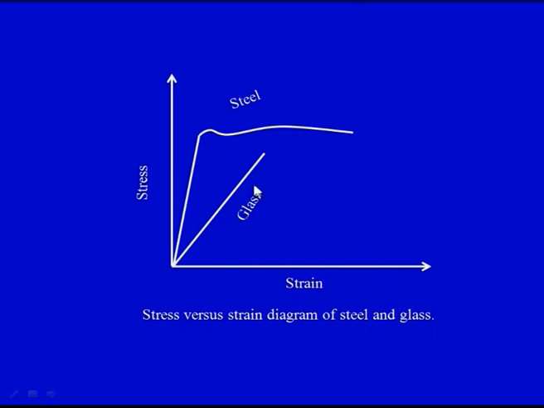But in case of glass we can see that the failure is taking place abruptly. There is no plastic deformation that takes place, which already has been indicated, that glass is brittle in nature. So this particular slide, that is the stress strain behavior, clearly indicates that the behavior of glass is different from the conventional metals that are used for various engineering applications. This will dictate the use of glass in particular applications and would also dictate the processing techniques that we are going to use for the manufacture or processing of glass.